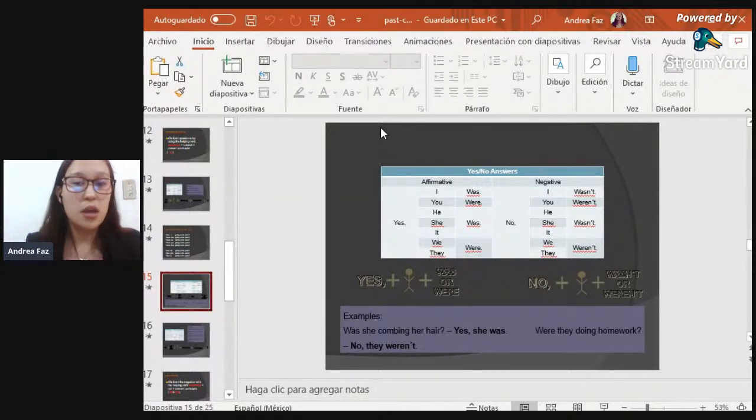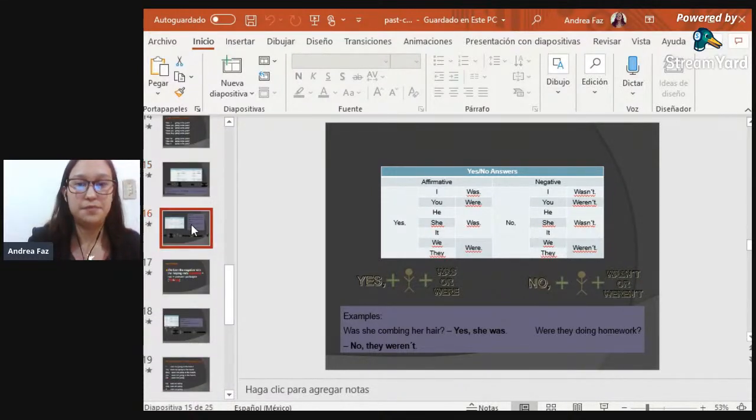So it is not a difficult task. It is just that we have to be very aware of the difference that we have in the verb to be. So it is not a big problem.